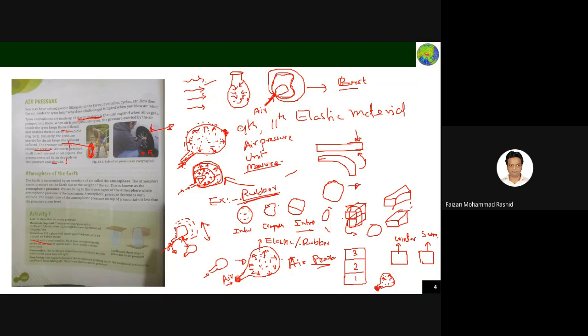Now take this balloon from the first floor, take the staircase, go to the second floor, and then to the third floor, to the top of your house. If you go to the top of your house, the pressure will increase. The balloon which is on the first floor is safe, it is not getting damaged or going to blast. But the moment you keep on increasing your height from the ground floor, what will happen?